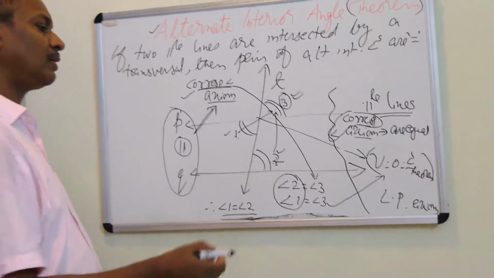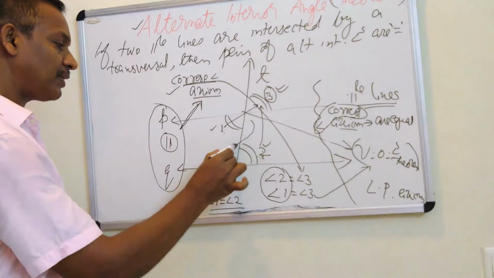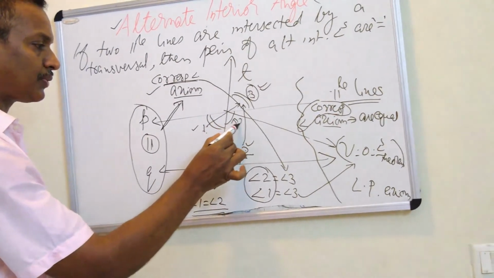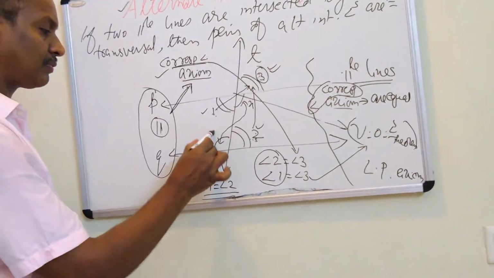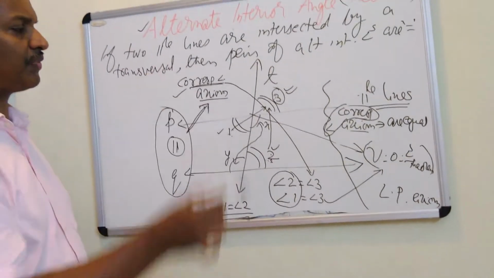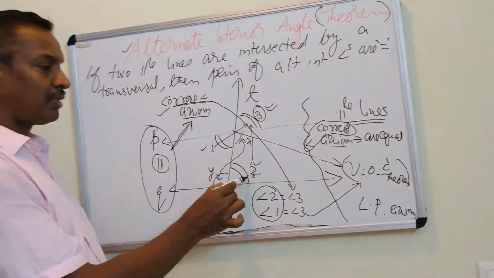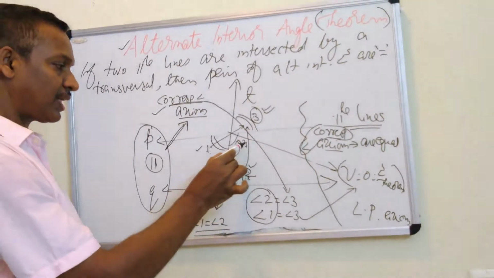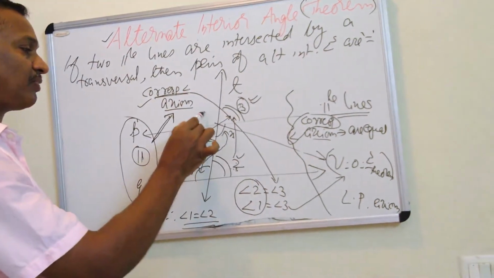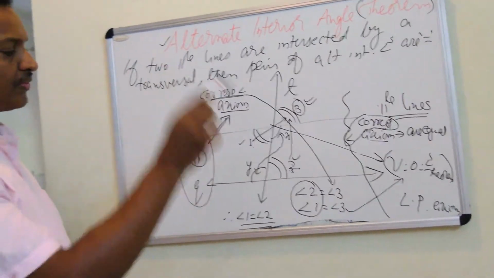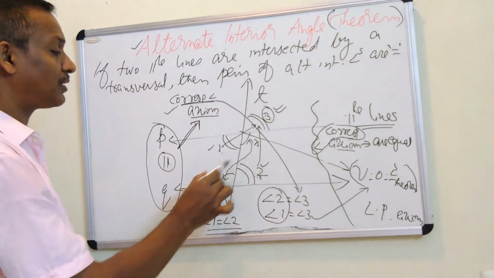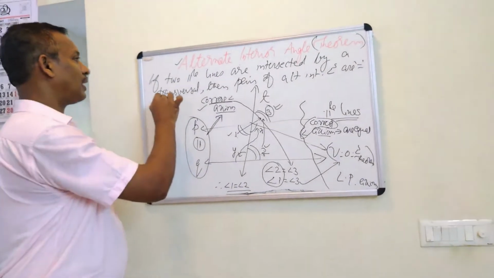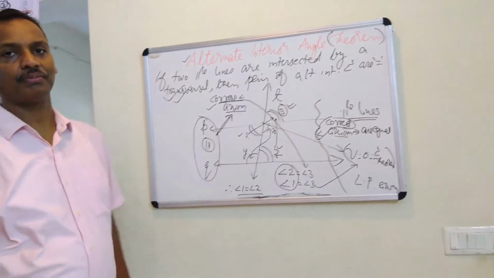In the same way, we can take the other pair of alternate angles. Suppose it is x and this is y. Follow the same steps we have done for 1 and 2. Take a connector, a corresponding angle of either x or y, anywhere you can take, and prove it the same way. x is also equal to y. Okay, this is the alternate interior angle theorem.